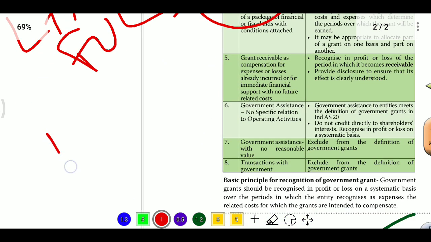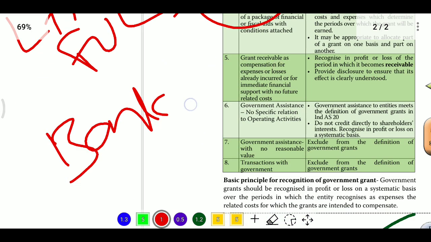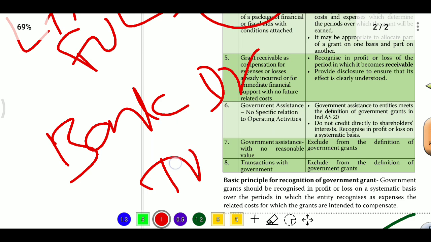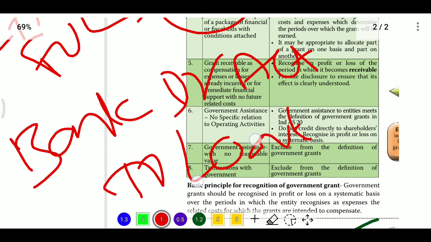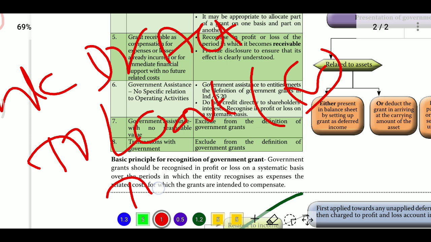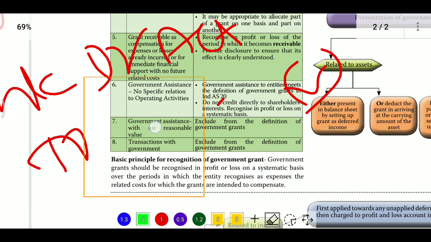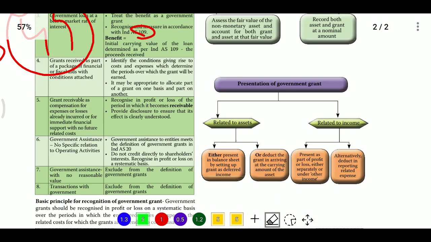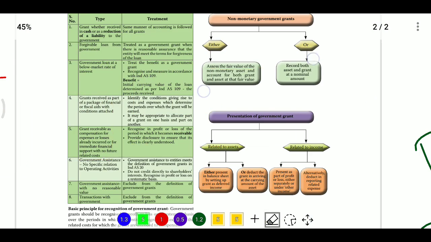So the entry will be: we are receiving the amount, so bank account debit, and the loan we are receiving is credited at fair value, and the balancing figure will be deferred government grant. Whatever the balancing figure, we need to put that amount as deferred government grant received. This is Ind AS 20.